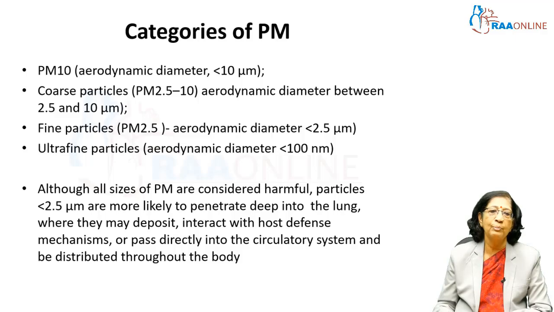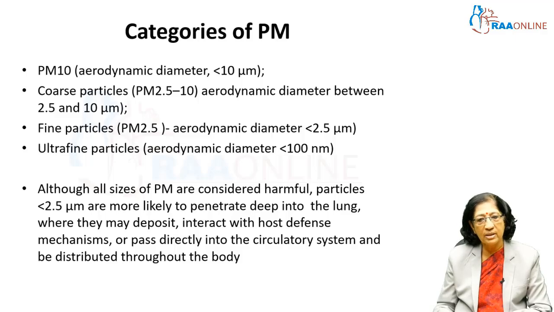It is classified into particulate matter 10, where the aerodynamic size is less than 10 microns. Coarse particles are between 2.5 and 10 microns, fine particles are less than 2.5 microns, and ultrafine particles are less than 100 nanometers. Although all the sizes are harmful, the smaller the particle, the more the harm, because they are able to penetrate into the lungs very easily, get deposited, and interact with the defense mechanisms in the lung. They overcome that and pass directly into the circulatory system, from which they can get distributed to different parts of the body.